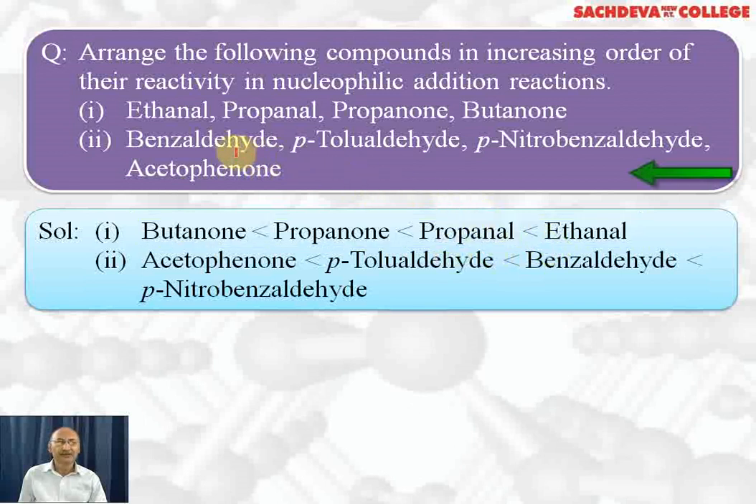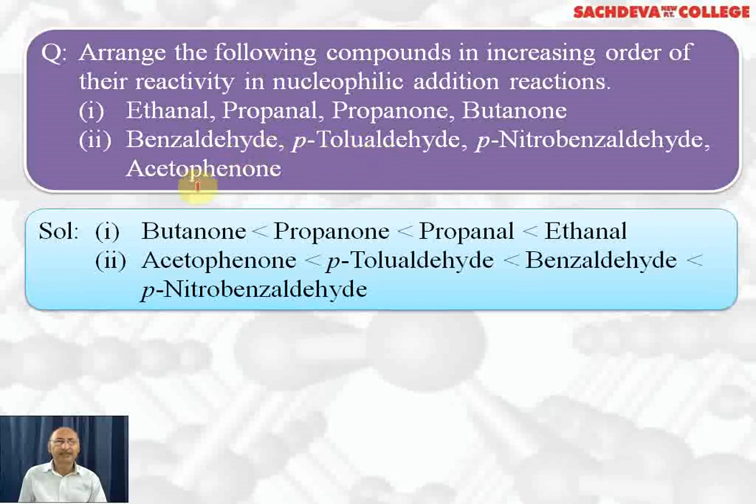Now we have the second question: benzaldehyde, para-tolualdehyde, para-nitrobenzaldehyde and acetophenone. Least reactive is acetophenone because of maximum steric hindrance. Aromatic ketones are less reactive due to maximum steric hindrance, so least reactive is acetophenone. Second least reactive is para-tolualdehyde. Why? Because here the methyl group is electron releasing and therefore it will reduce positive charge on the carbonyl carbon, and steric hindrance will also be offered. That is the reason that second least reactive is tolualdehyde.